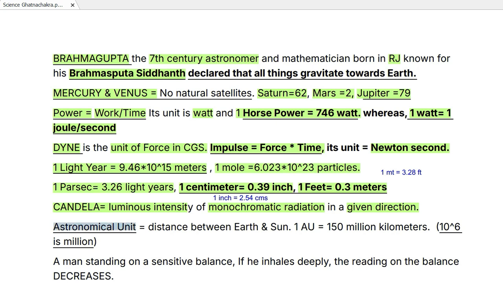Then astronomical unit: the distance between the Earth and the Sun is often described as the astronomical unit, and that is 150 million kilometers. Million is basically 10 to the power 6, so always remember that. So 150 into 10 to the power 6 kilometers, or you can write 15 into 10 to the power 7 kilometers, or 1.5 into 10 to the power 8 kilometers. But the basic definition is that the astronomical unit is the distance between Sun and the Earth, that is 150 million kilometers, where 1 million is 10 to the power 6.